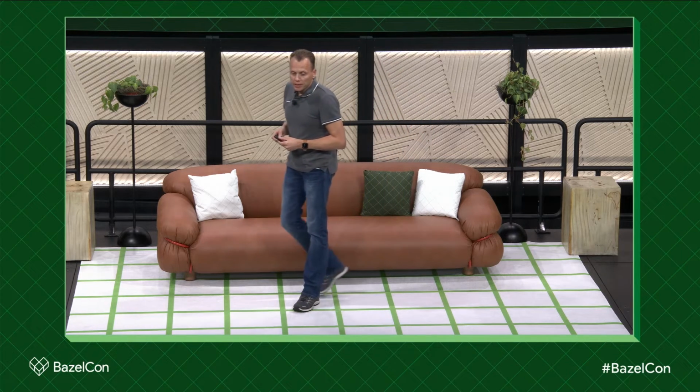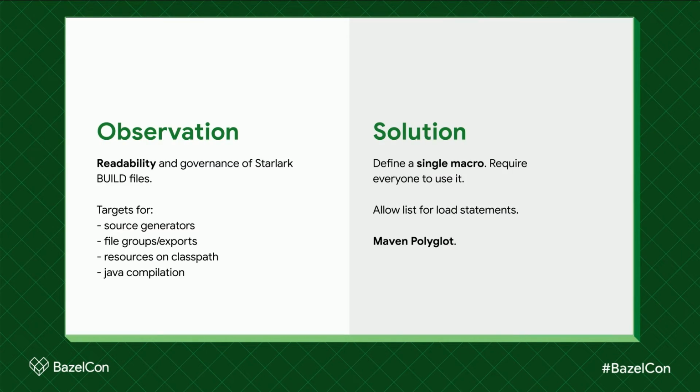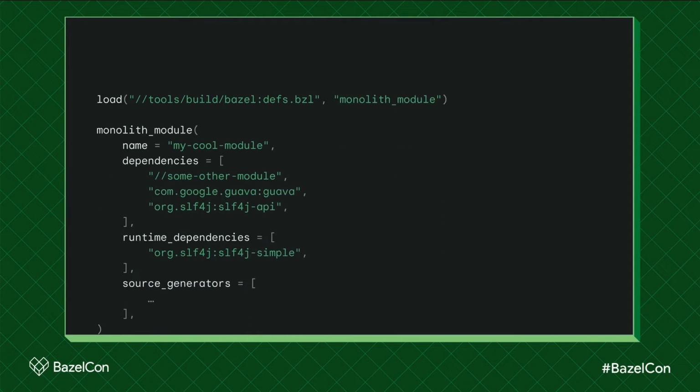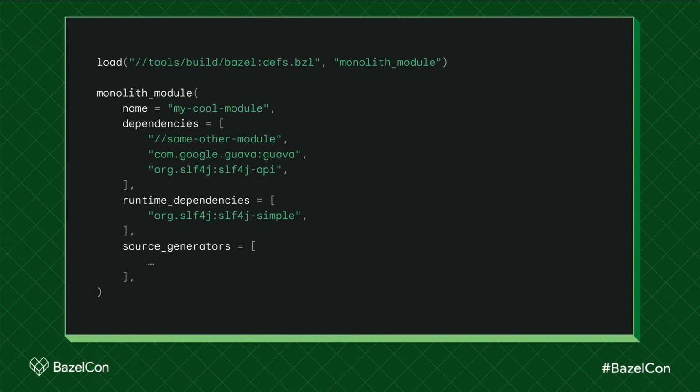Second thing we did is with these generated build files by the migration tool, we realized, oh, hold on, that sucks from a readability perspective, because there's a build file and it has these gazillions of targets, and who's going to govern that? So we came up with the idea of defining a single macro that our developers use. And so this is what the POM.xml became for a module. We wrapped everything into a macro. It has a name, it specifies the dependencies, runtime dependencies, and the source generators.